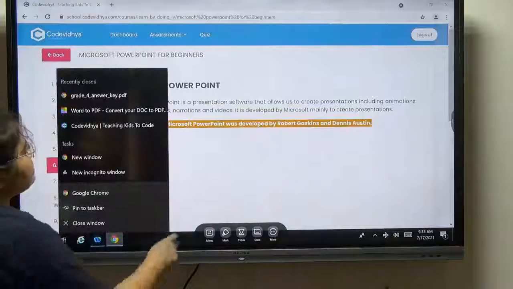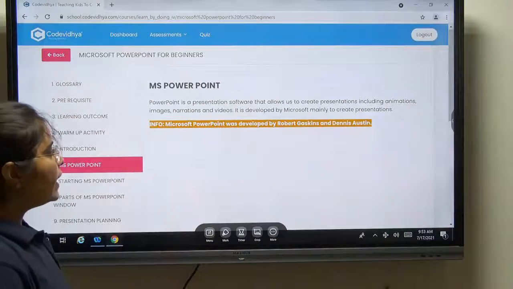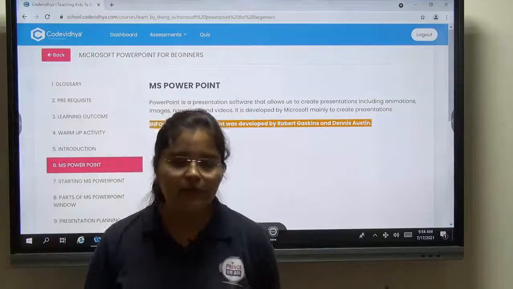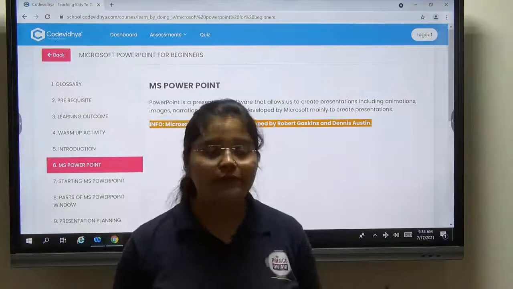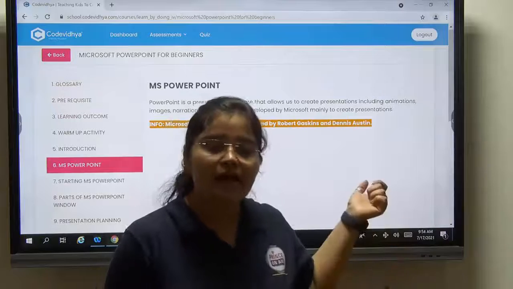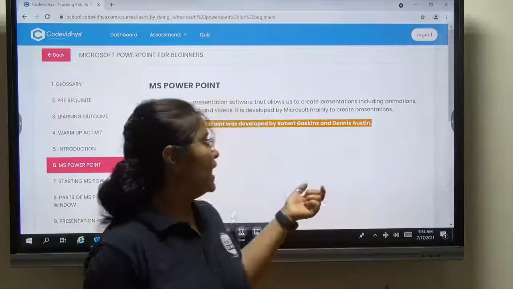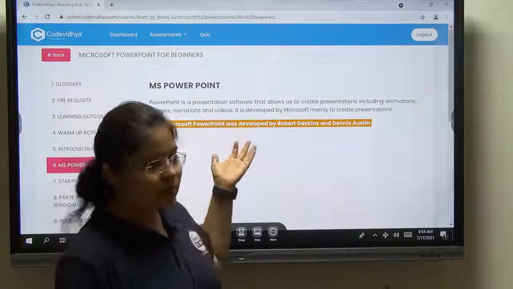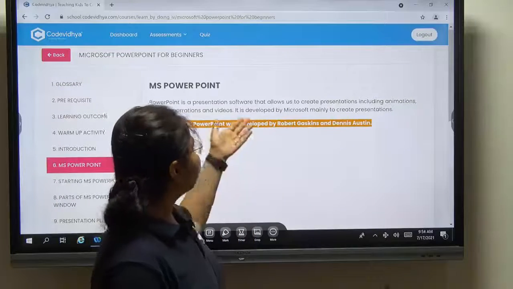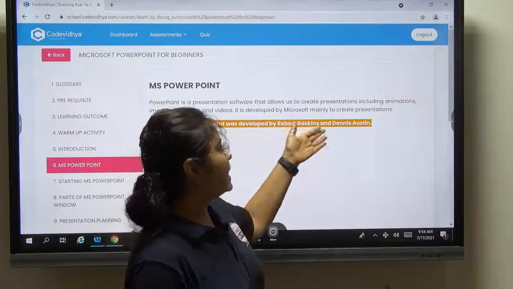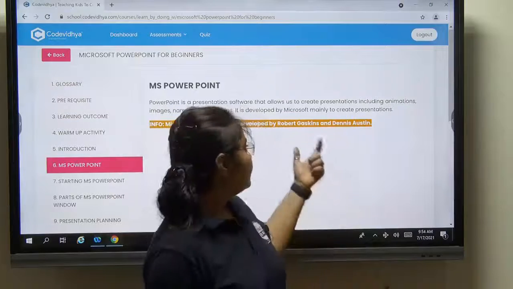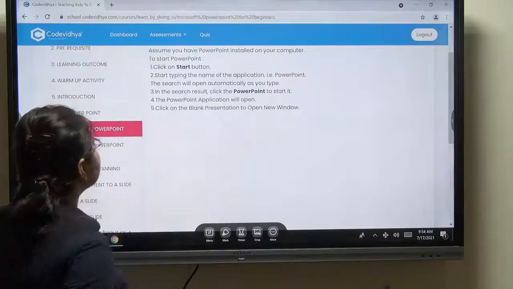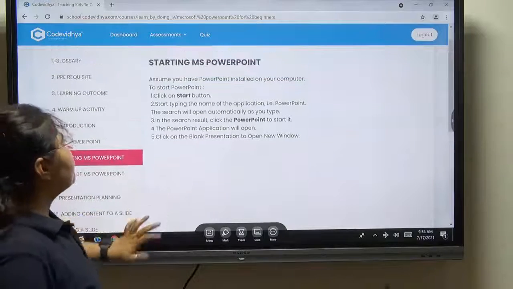Okay, so next, this was developed by Robert Gaskins and Dennis Austin. So you have to remember this name. During your objective question or weekly test, I can ask this kind of question. Tell me the other name for Microsoft PowerPoint, or who has developed this PowerPoint, and tell me the names of the developers: Robert Gaskins and Dennis Austin.